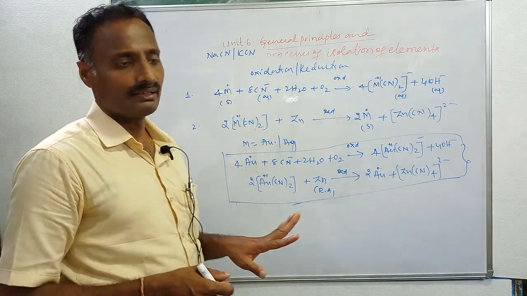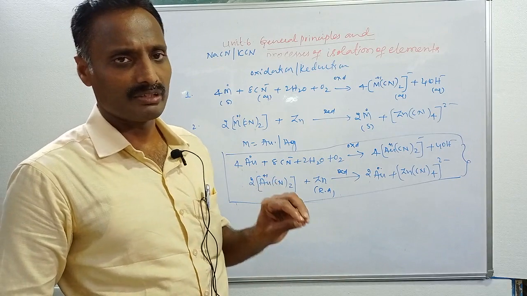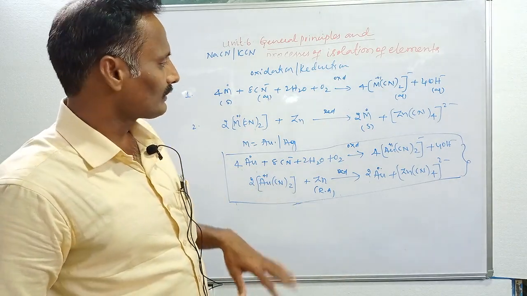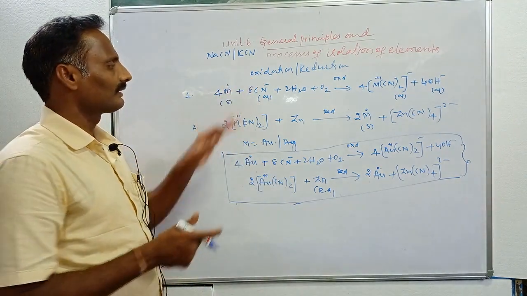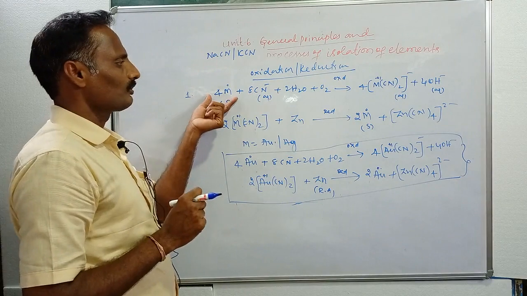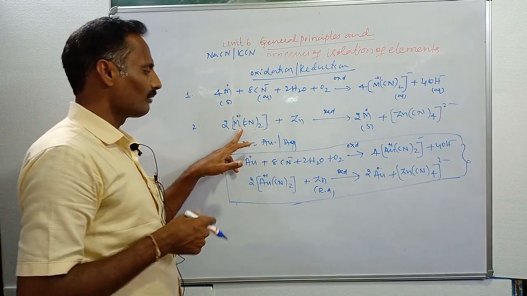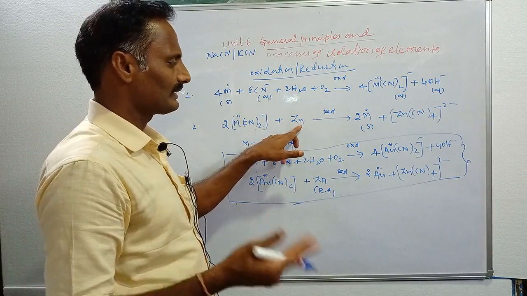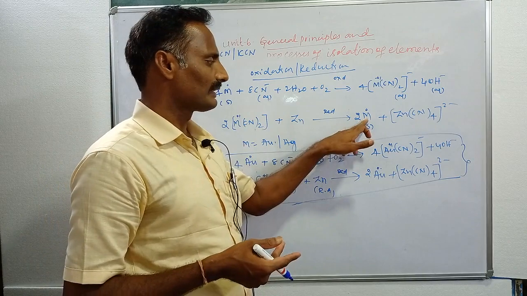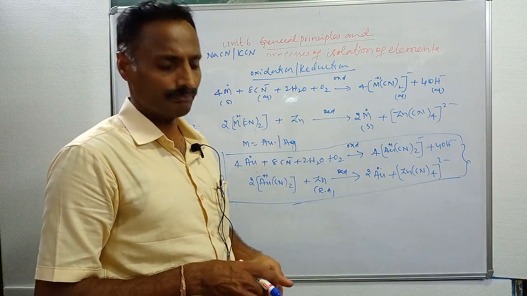The next one is the leaching process, also called hydrometallurgy. In the leaching technique, bauxite ore is prepared by leaching. It involves mainly 3 steps. The next one is the oxidation reduction method, which involves 2 steps. In the first step, the metal undergoes oxidation to form a soluble complex, and in the second step, the soluble complex reacts with zinc. Zinc as a reducing agent replaces less reactive metals like gold and silver, and you will get the metals. These are the 5 important methods applied for the concentration of ore.